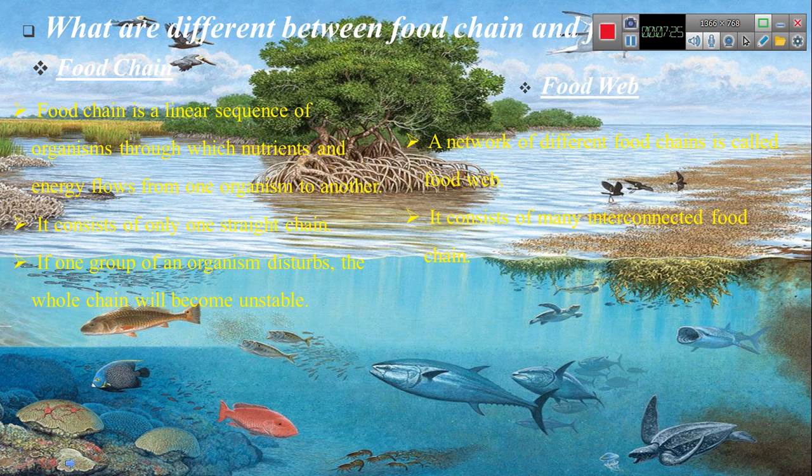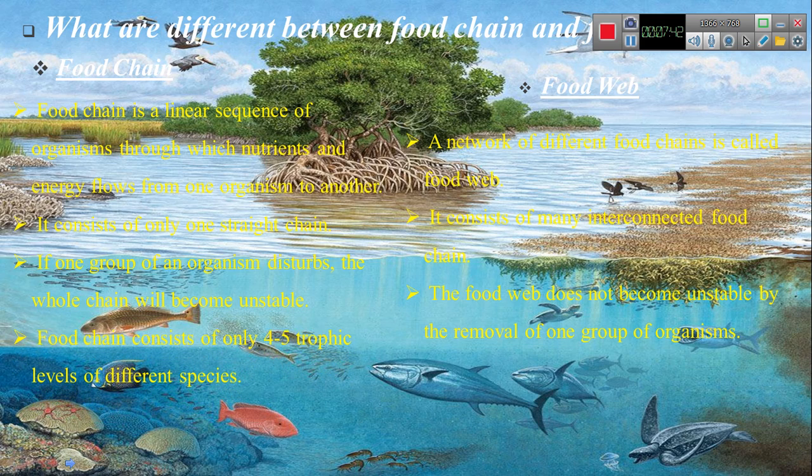If one group of organisms is disturbed, the whole chain will become unstable. But a food web does not become unstable by the removal of one group of organisms. A food chain consists of only 4 or 5 trophic levels of different species, and a food web contains numerous trophic levels, also of different populations of the species.